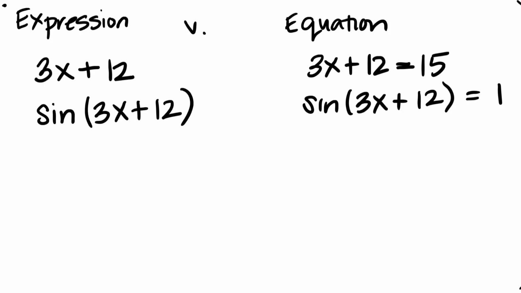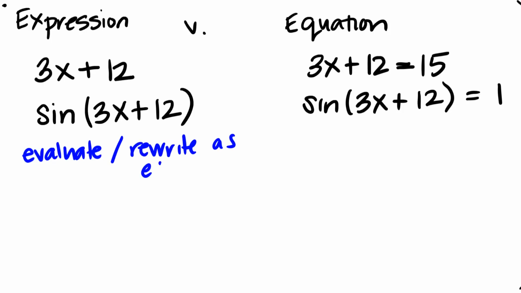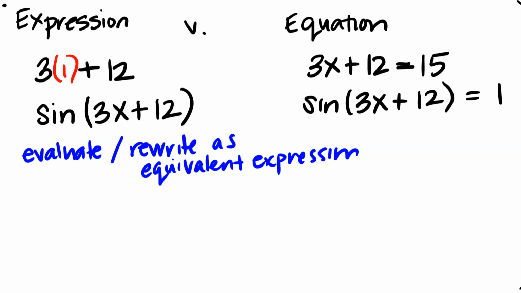So for an expression, these are things that we can either evaluate or rewrite as an equivalent expression. So that's really what we can do. And that really limits us, right? Evaluate is straightforward. What is 3x plus 2 when x is equal to 1? Well, we're just going to take the x in that particular expression and replace it with 1. Now I can evaluate that thing, and it's 15. That's simple. Rewriting as an equivalent expression, there's a lot of different ways that that can go.